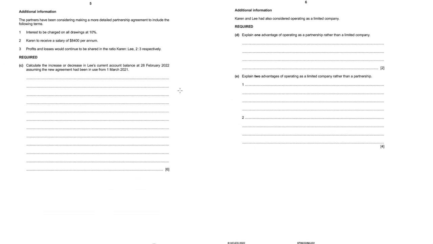Continuing further, additional information. Partners have been considering making a more detailed agreement to include the following terms: interest on drawings 10%, Karen to receive annual salary of 8,400, profits and losses in the same ratio 2:3. Calculate the increase or decrease in Lee's current account balance, assuming that the new agreement had been in use. So now you'll have to prepare a revised current account of Lee.